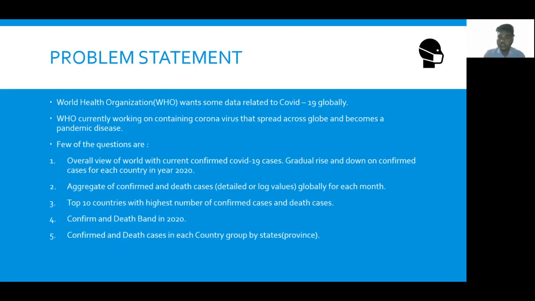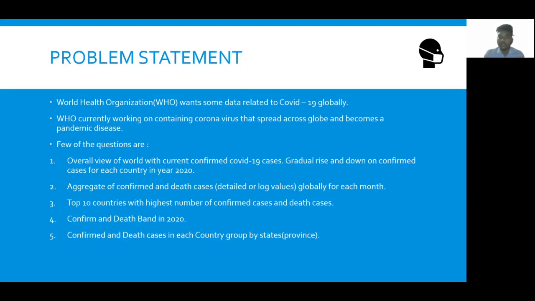A few of the questions that the World Health Organization had: the first question was that they want an overview of the world map which shows the current COVID-19 cases, so that they can see in which country, and in which state particularly, how many cases are present, and how the cases are rising and going down for each country for the year 2020.